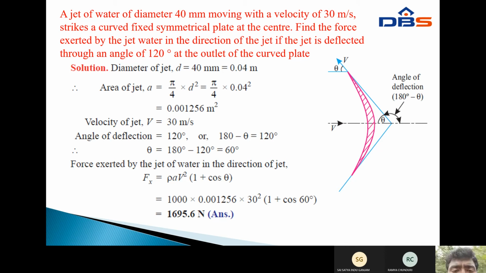In this equation, rho equals 1000, a equals 0.001256, v equals 30 square, into 1 plus cos theta, where theta equals 60. Therefore the calculated value F of x equals 1695.6 newtons. This is a small problem.